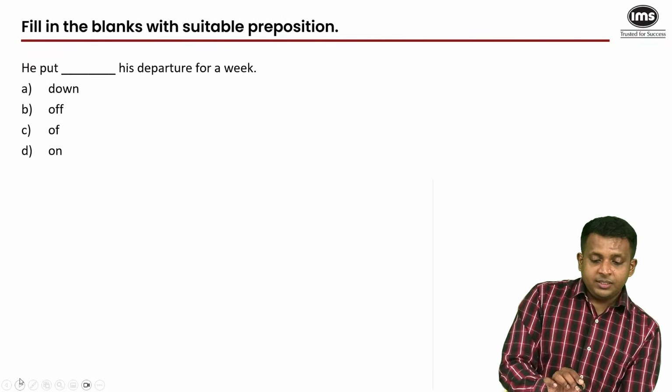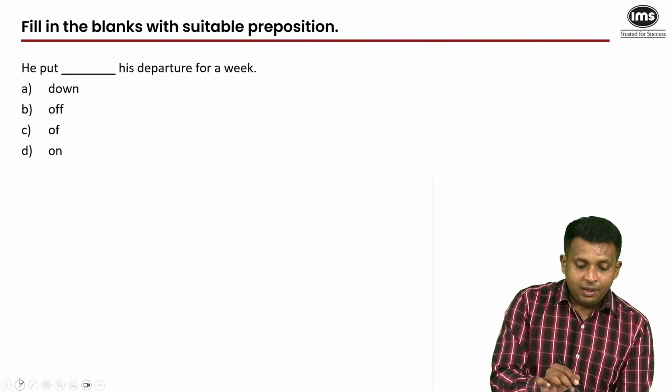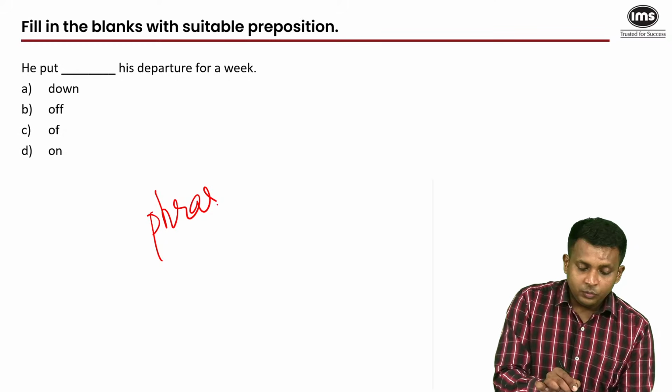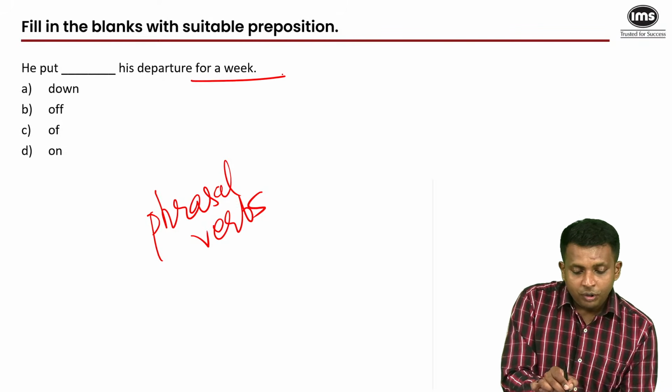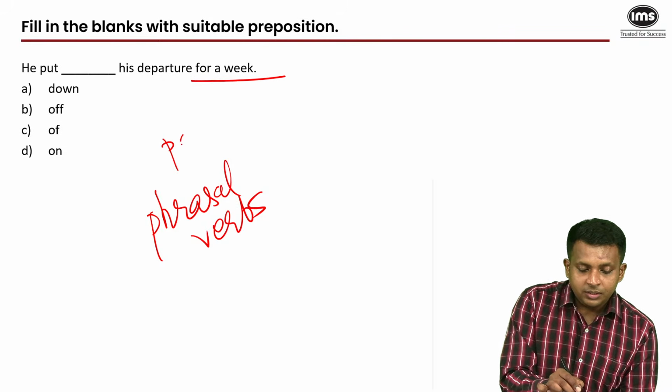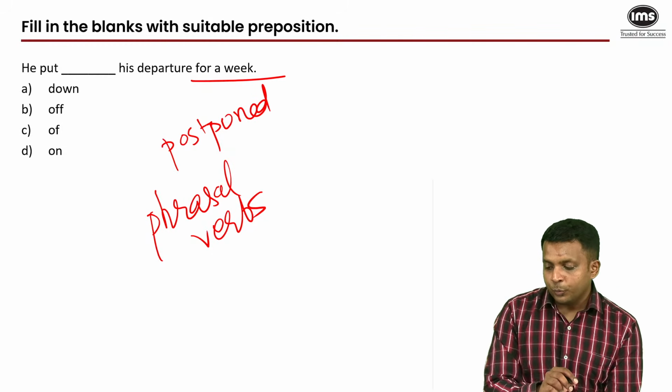He put blank his departure for a week. Once again, we have come to prepositions. We have once again come to phrasal verbs. If you have studied phrasal verbs, you'd know the answer. "For a week" indicates that his departure was postponed. And which of these phrasal verbs means to postpone?